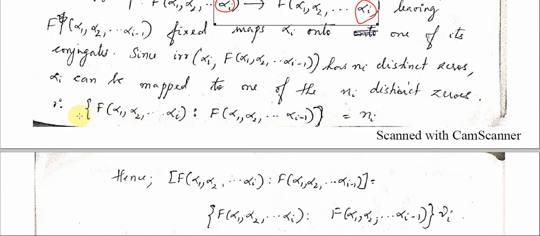Okay, so the number of isomorphisms of F(alpha 1, alpha 2, etc. alpha I), fixing F(alpha 1, alpha 2, etc. alpha I minus 1), is going to be ni.